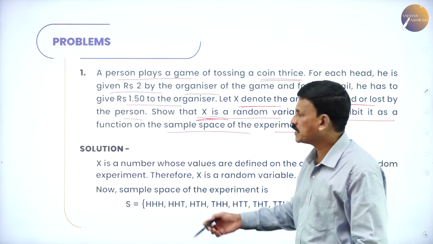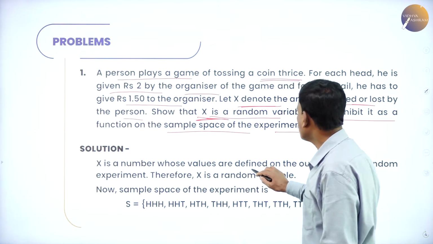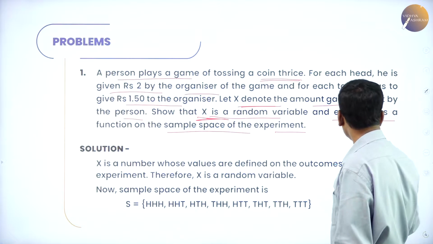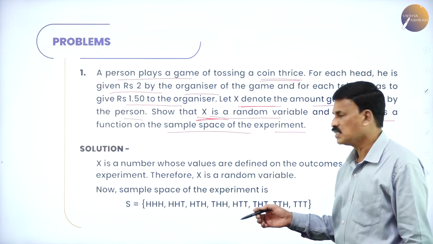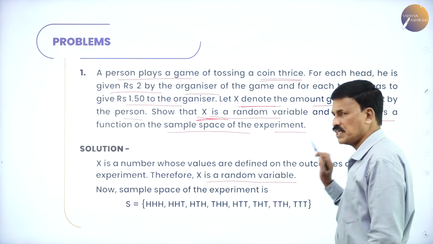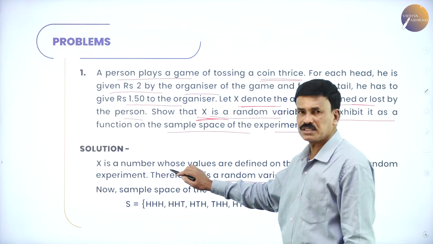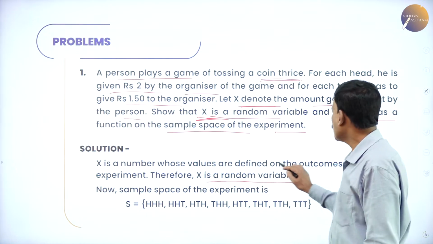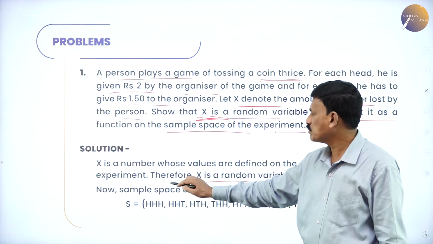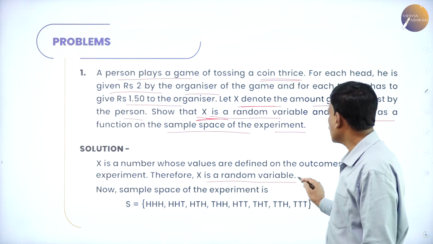Let us come to the solution. X is a number whose values are defined on the outcomes of a random experiment. Therefore, X is a random variable.